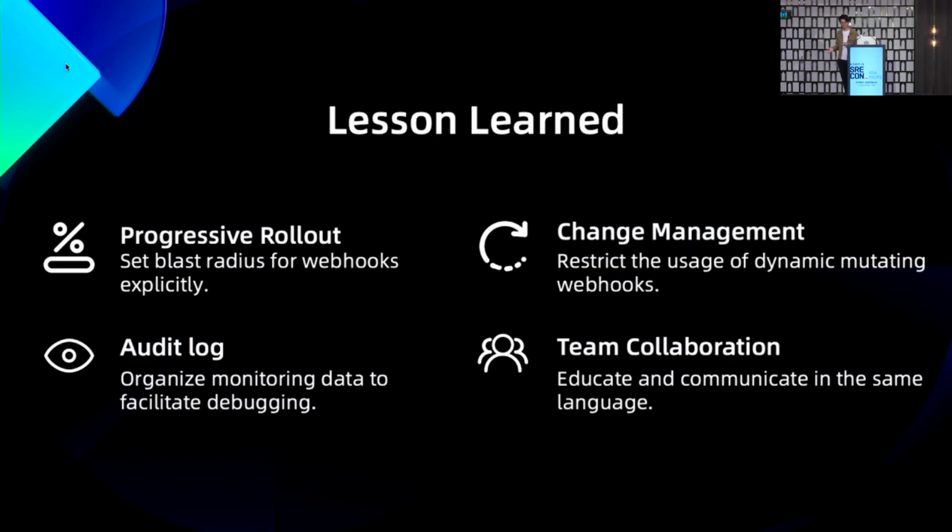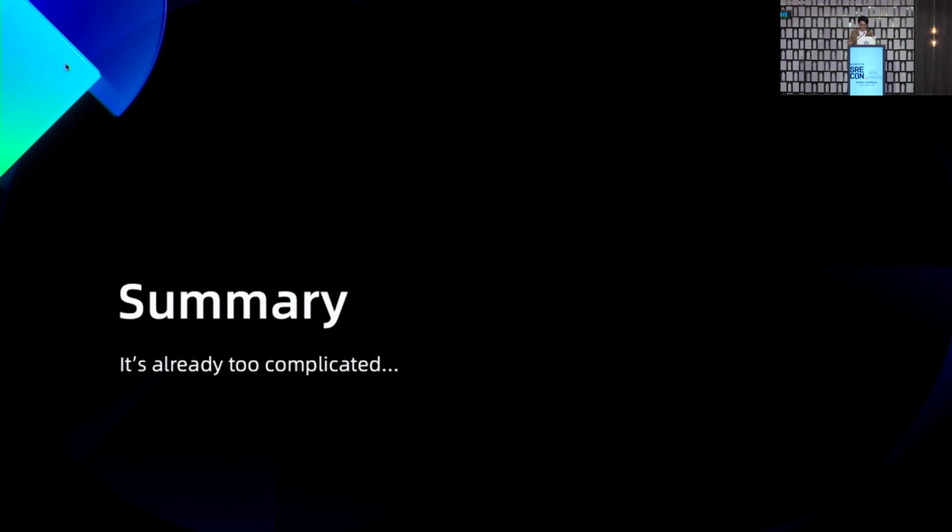But the security team, I think, lacked some knowledge of how the implications of the webhook would work. Okay, it's already too complicated, so I won't add more details here.